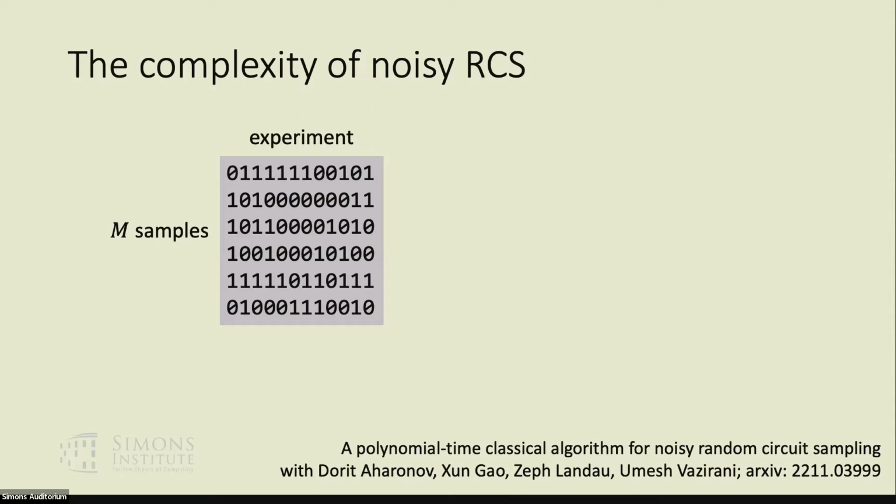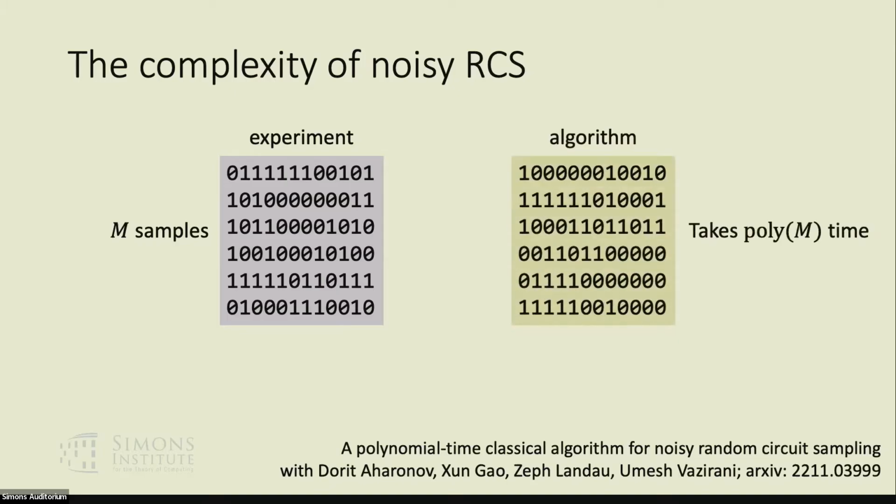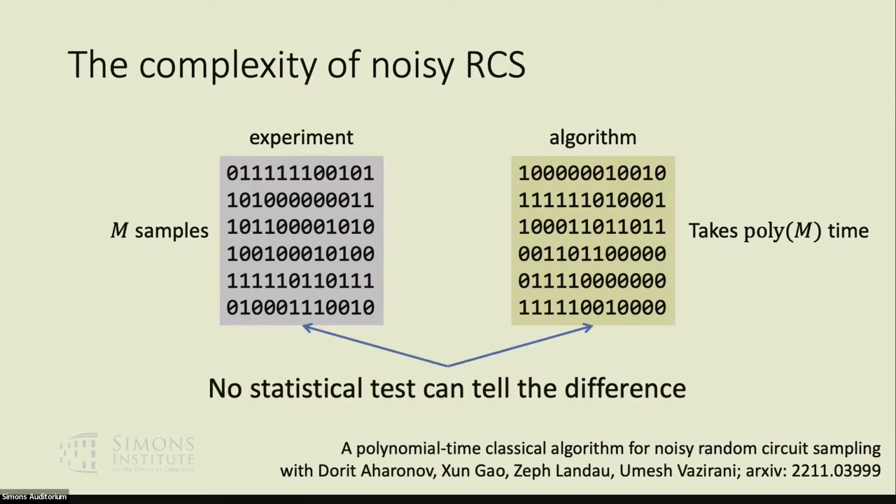We take an RCS experiment which produces M samples. And then we give a classical algorithm that can also produce M samples, which takes poly(M) time. This could be longer than the experiment, but not exponentially longer. So these samples come from a distribution that is so close to the experimental distribution such that no statistical test can tell the difference between the two.